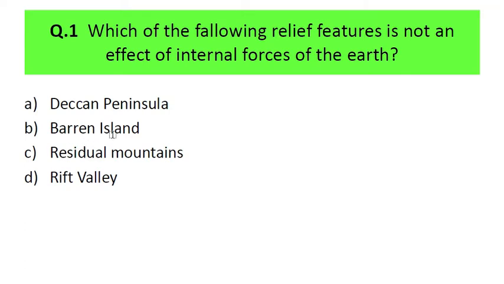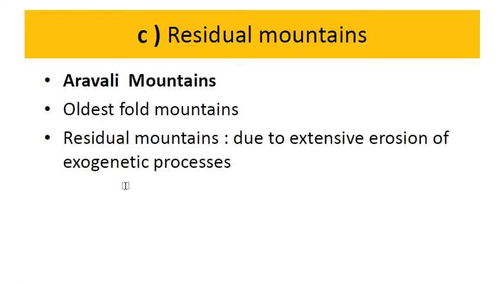Then Barren Island, the volcanic island located near the Andaman and Nicobar Islands in the Bay of Bengal. Residual mountains, Aravalli is the best example of it, and then Rift Valley, the Narmada Rift Valley, Africa's Rift Valley. So there are many examples of Rift Valley. I hope you attempted the question over here. So let's move towards the answer.